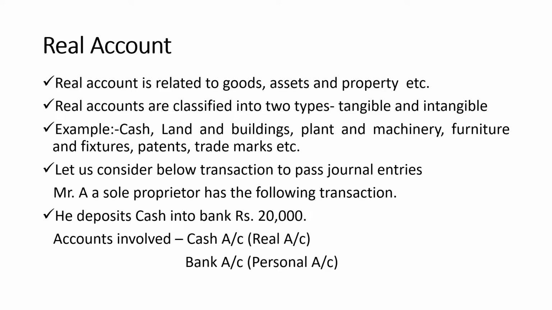So who is the receiver of cash? Bank account. So bank account is a personal account, and the rule is debit the receiver, credit the giver. So bank receives the cash. So the entry for this particular transaction is bank account debtor to cash account, rupees 20,000 in both the sides, credit column and debit column.